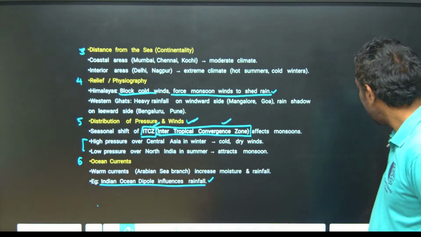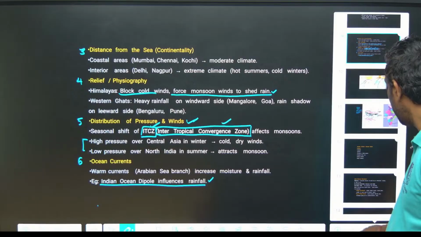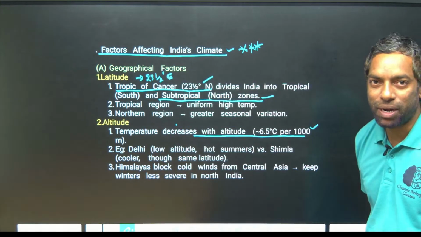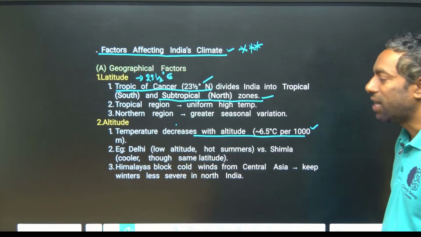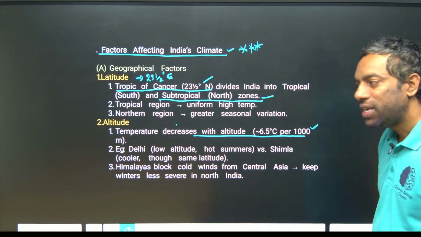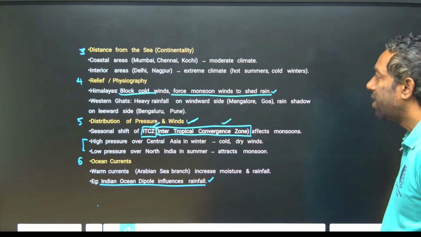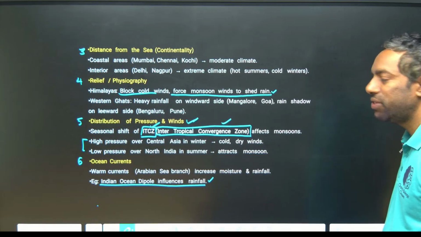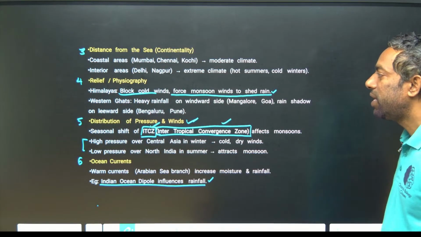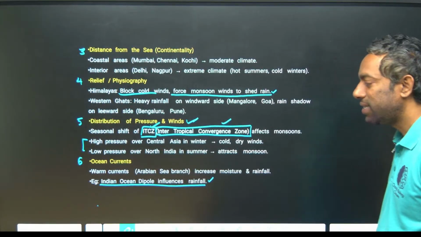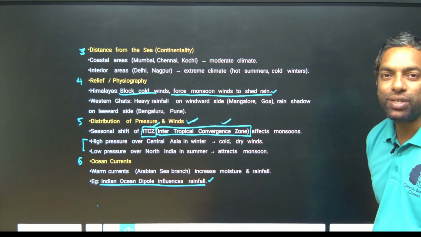So again, let us see the factors affecting the Indian monsoon type of climate. How many factors? First is latitude, second is altitude, third is distance from sea, fourth is relief or physiography, fifth is the distribution of pressure and winds like ITCZ, and sixth is ocean current.